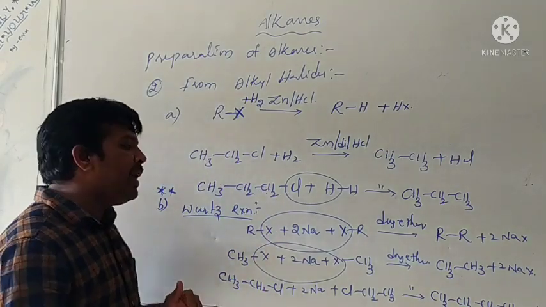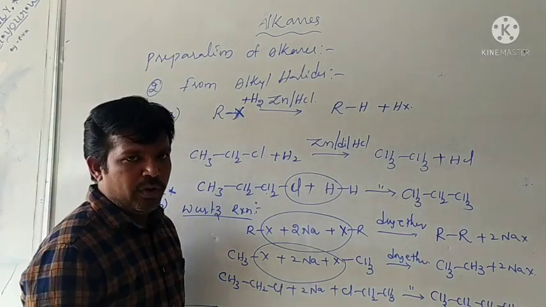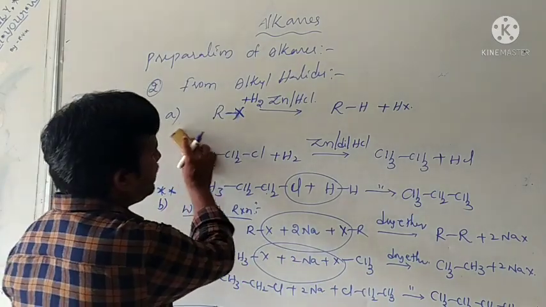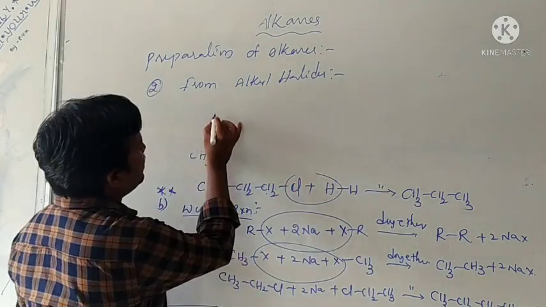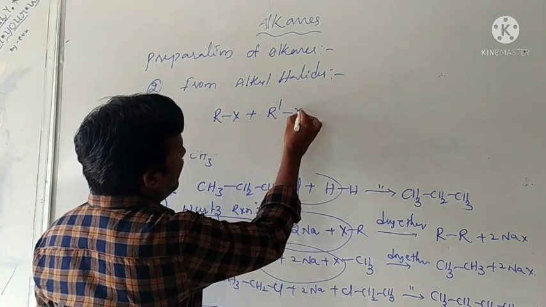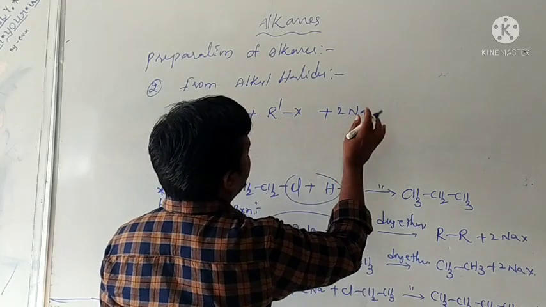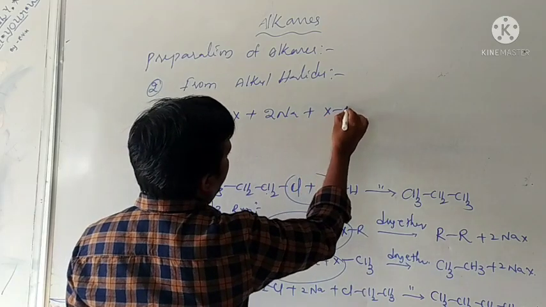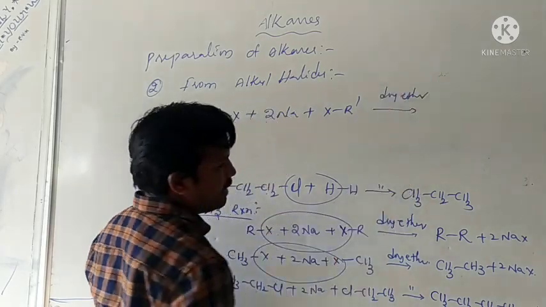Why can unsymmetrical alkyl halides not be used? When you are using unsymmetrical alkyl halides, what happens? Let us see: one type of alkyl halide R-X, and another type of alkyl halide R'-X, in presence of 2Na and dry ether.